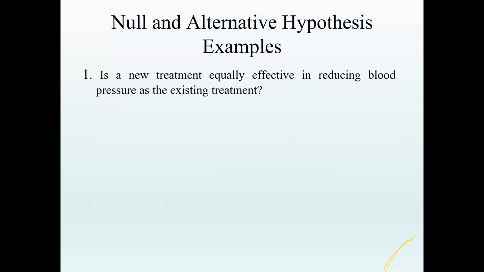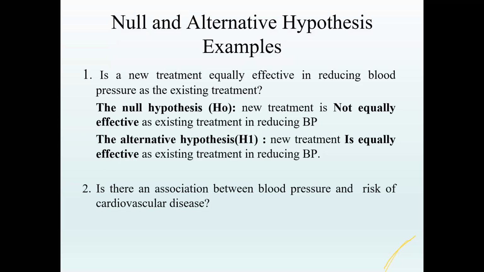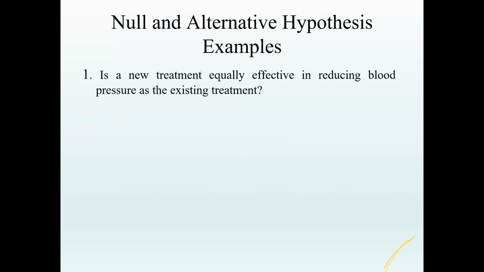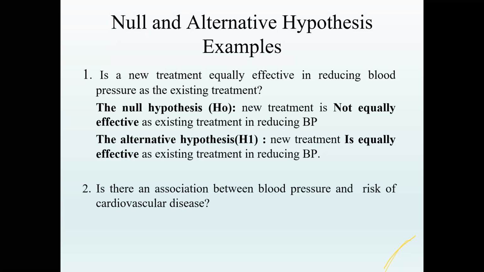If you take this example, is a new treatment equally effective in reducing blood pressure as the existing treatment? Here you want to know whether both are equal or not. In that case, the null hypothesis will be that the new treatment is not equally effective as the existing treatment in reducing blood pressure.